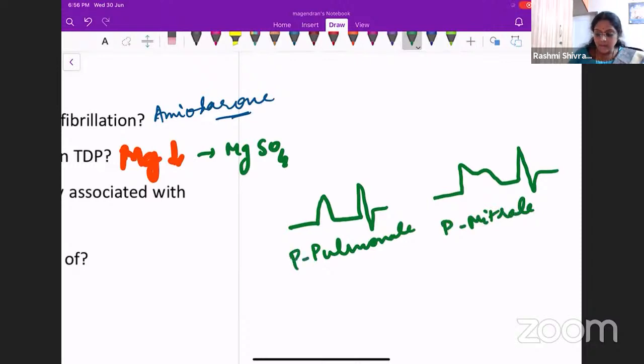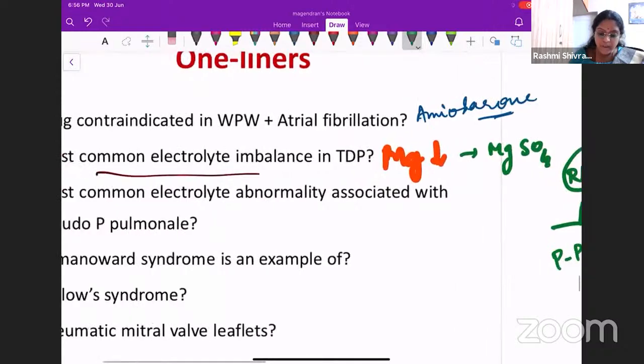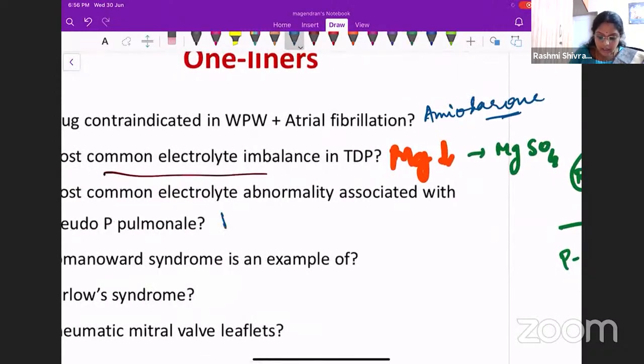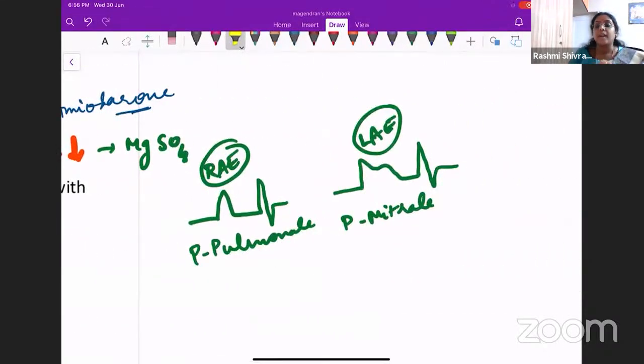The P mitral happens when there is a left atrial enlargement, and the P pulmonale happens when there is a right atrial enlargement. So what do you mean by pseudo P pulmonale? This patient does not have a right atrial enlargement, but the patient is having a P pulmonale appearance. That is when the patient is having hypokalemia. The P wave will be taller, but the patient does not have any right atrial enlargement. So that patient will have a pseudo P pulmonale seen in hypokalemia.